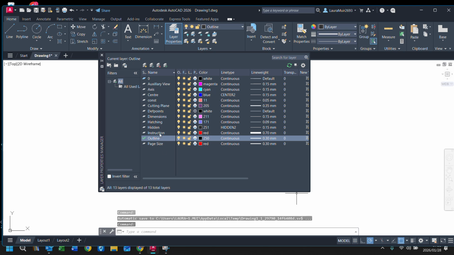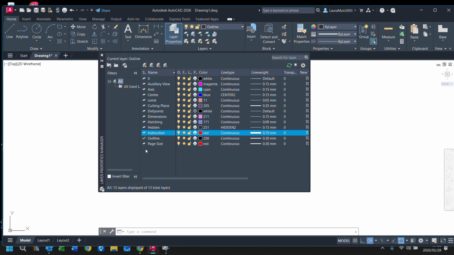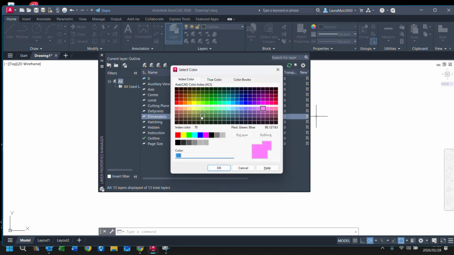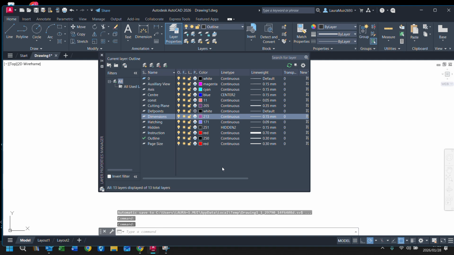Grade 12, you do not need instruction or page size. Those are mine when I do my step-by-step memos. I think keep page size, but you don't need instruction because you don't need the instructions. Everything else is there. Pick your colors accordingly. I'm actually going to change dimension because that color is too light. Yeah, that's better. Dimensions. Right, so those are your different colors. Happy?